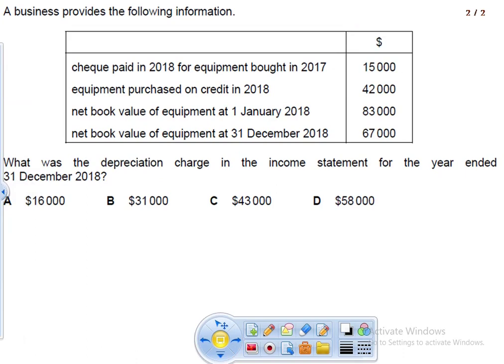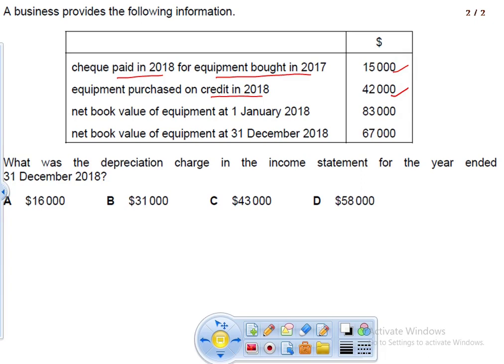It says, a business provides the following information. Cheque paid in 2018 for equipment bought in 2017: we are paying in 2018, but it was bought in 2017, for 15,000. Equipment purchased on credit in 2018: in 2018, we bought equipment worth 42,000.